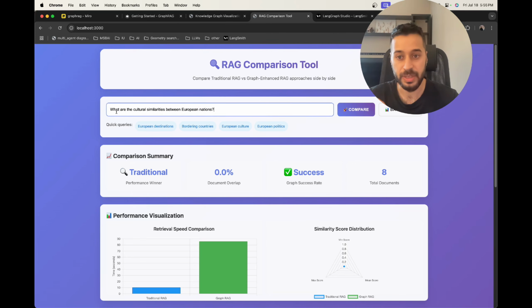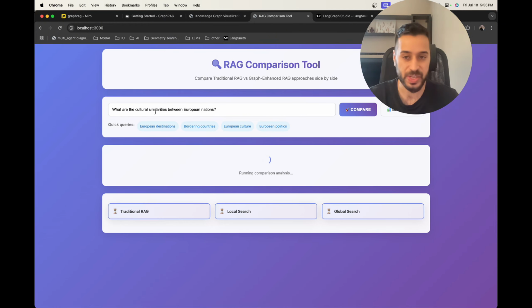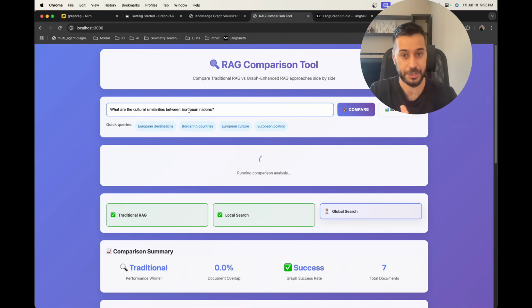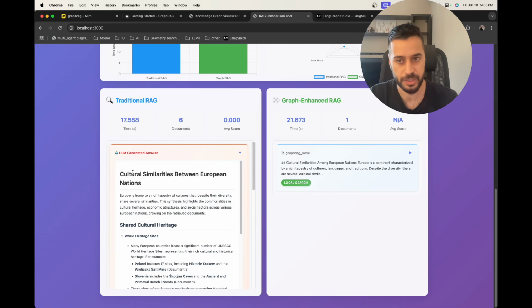This query is: what are the cultural similarities between European nations? This query is challenging for traditional RAG because it looks at the word similarities. It might be able to get cultural traditions or cultural themes of European nations separately, and then it's going to look for the similarities based on the results. So the LLM will do the similarity matching, but the retrieval itself doesn't take the word similarities into consideration at all. Here is the result of the traditional RAG.